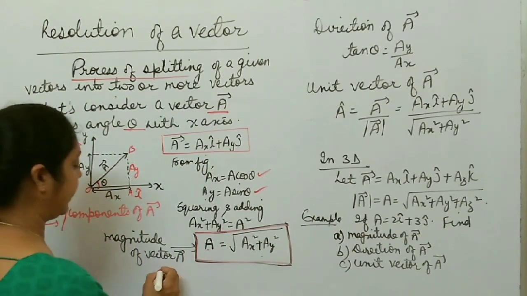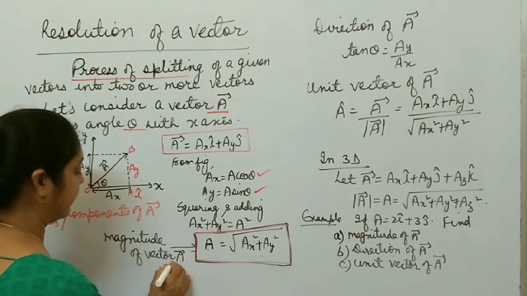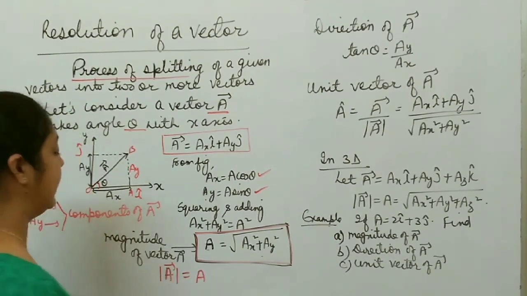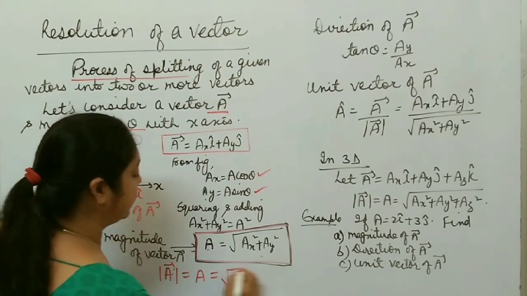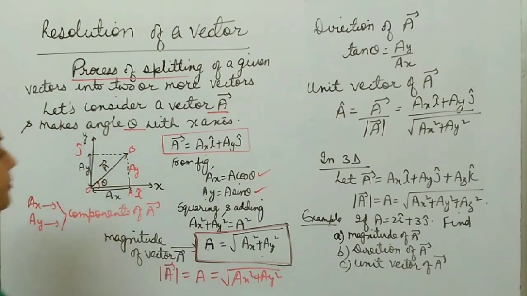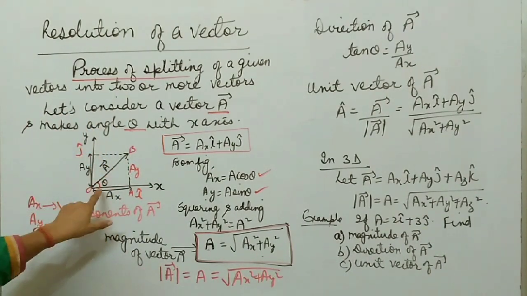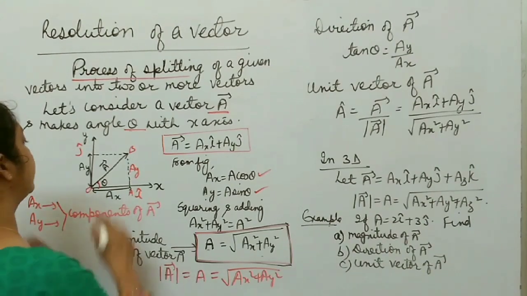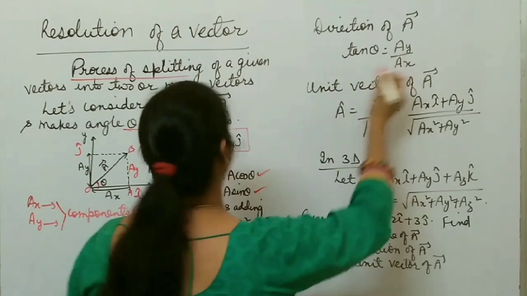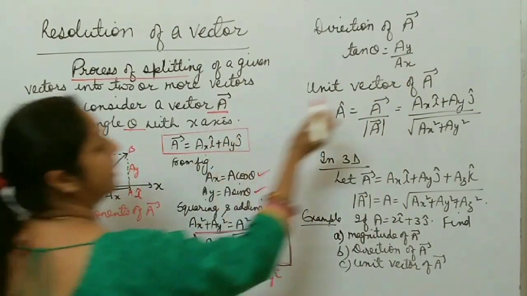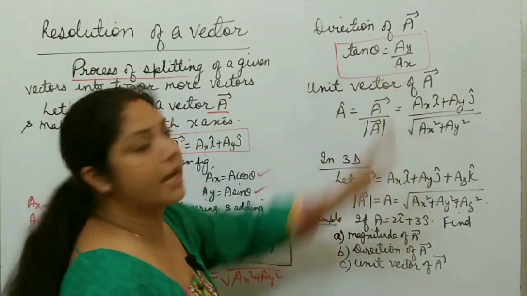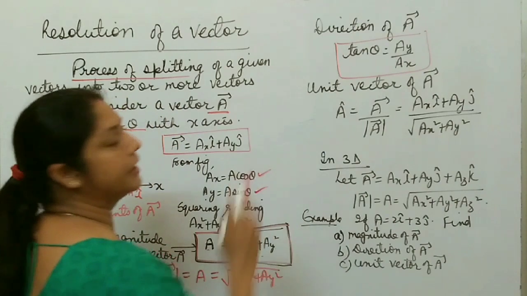This A you can also write in this way: magnitude of vector A, modulus of vector A. This and this is same thing, right? And this is equal to under root Ax square plus Ay square, right? Now what is direction of A? It makes angle theta with the x-axis. So you just simply find tan theta from this triangle OAB. So tan theta is what? Perpendicular by base. So Ay by Ax. From here you can easily calculate theta. Theta is tan inverse Ay by Ax. It gives direction of A.